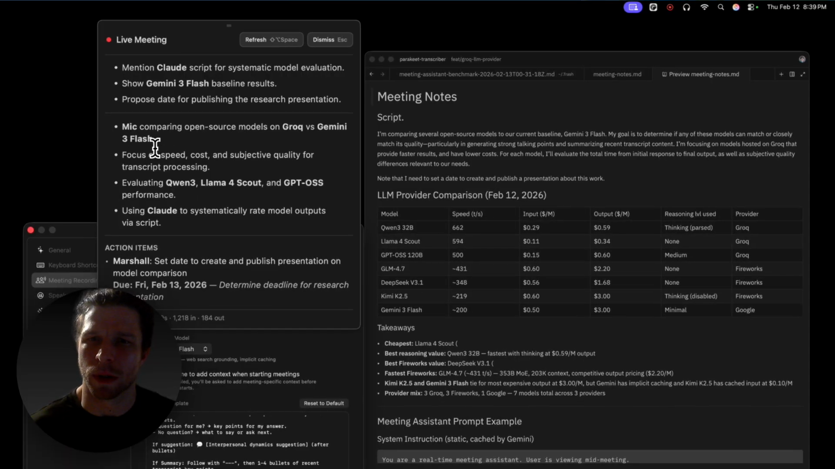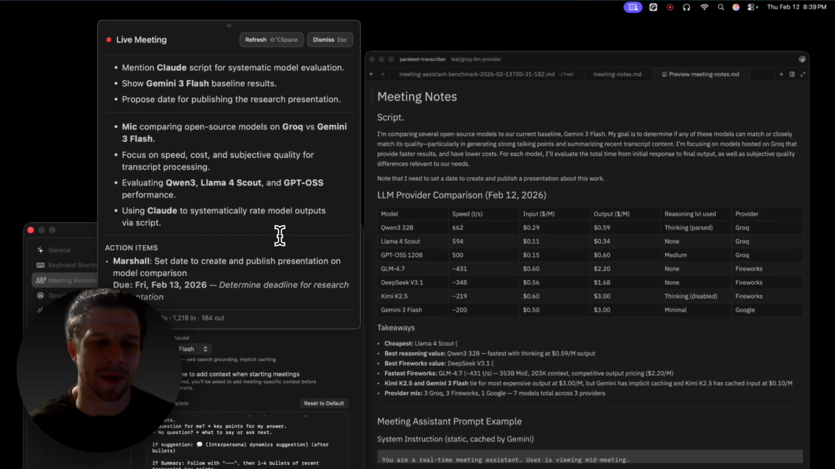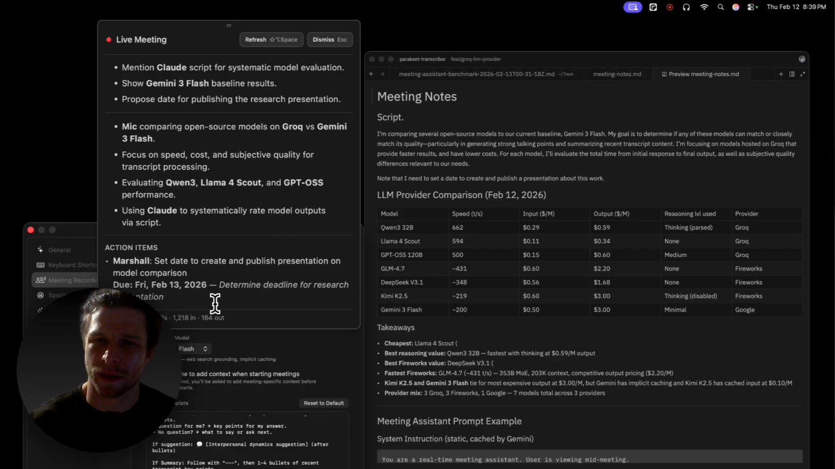The summaries are generally pretty on target for Gemini and for all the models. All the models seem to be pretty great at summarization. Set a date to create and publish presentation model comparison. Yeah, we talked about that. Due Friday, February 13th. I'm not sure if we covered that in the transcript. Let's make that due by the end of today, though.